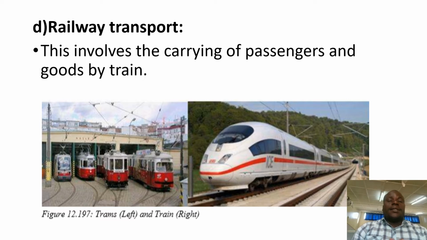Okay, class, this is another type of land transport. It is called railway transport. Railway transport is the carrying of passengers and goods by train. Passengers and goods move from one place to another using a train.